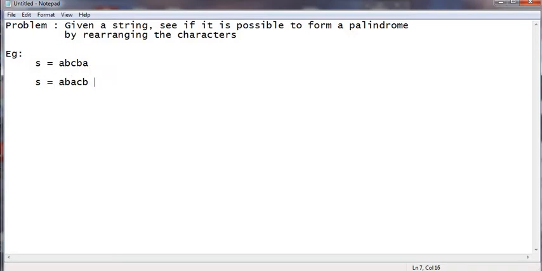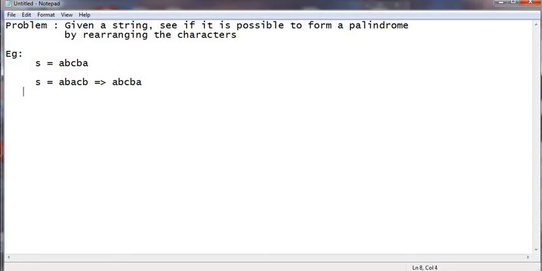But can you shuffle the characters in the string to form a palindrome? Yes, if we rearrange, we could get A, B, C, B, A. So yes, we could form a palindrome.